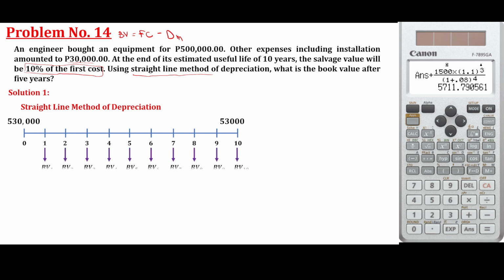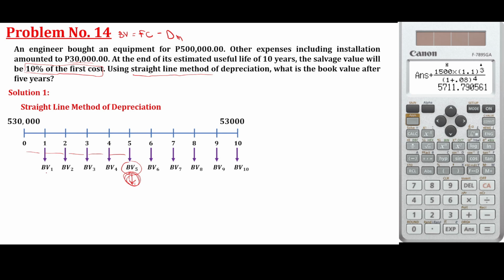So the question here is what is the book value after 5 years? So meaning after 5 years. So this is first, second, third, fourth. After 5 years, what will be its total cost or the book value at 5 years?